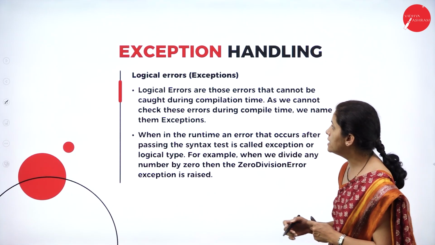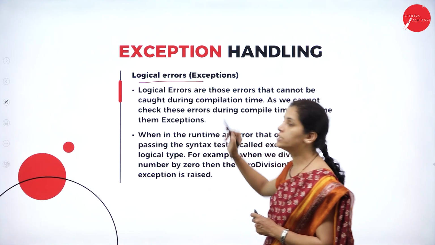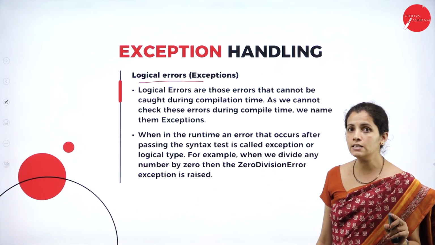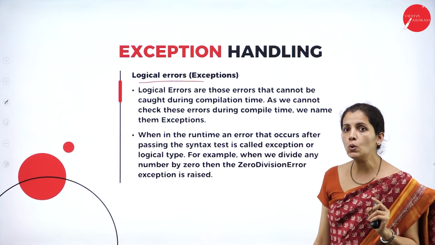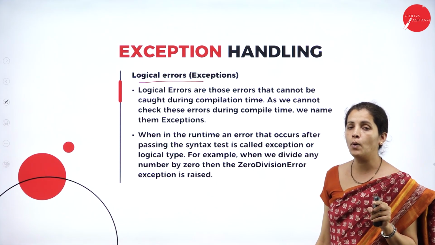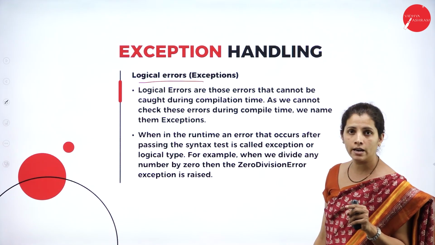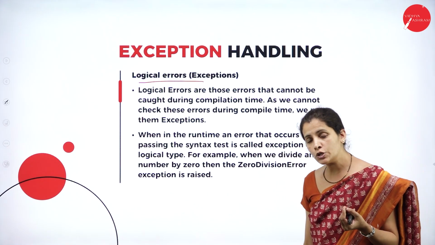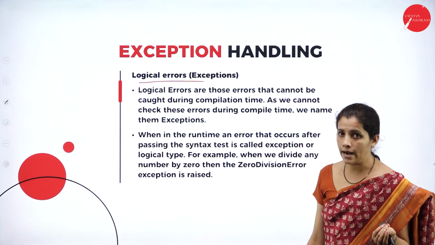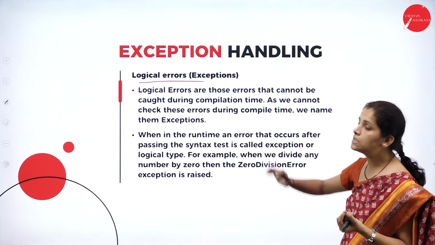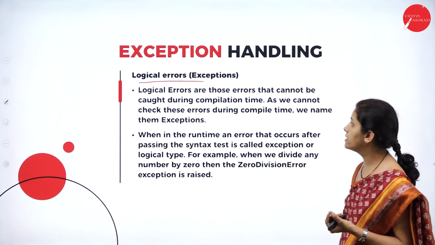Now, see here, I'm going to have the logical error. Logical errors are known as exception, and it's also known as runtime error. Why is it known as runtime error? During the execution of the program, if the interpreter throws an error, then that is known as logical error.